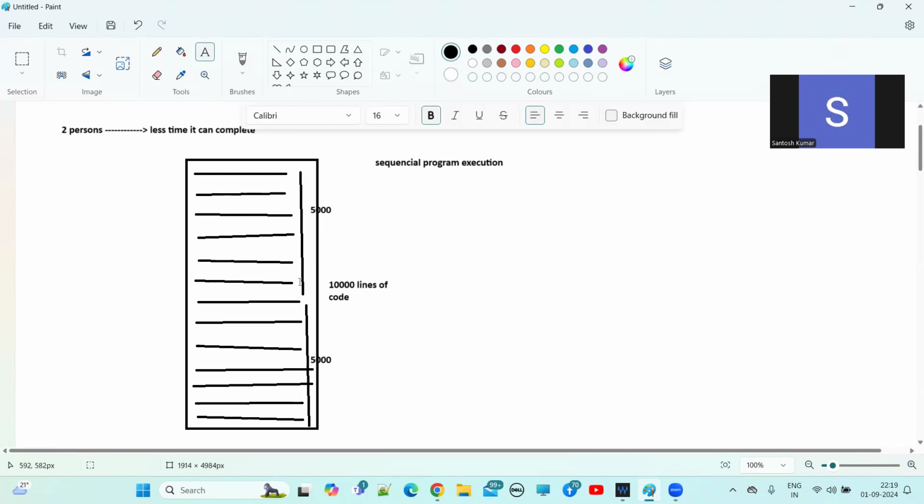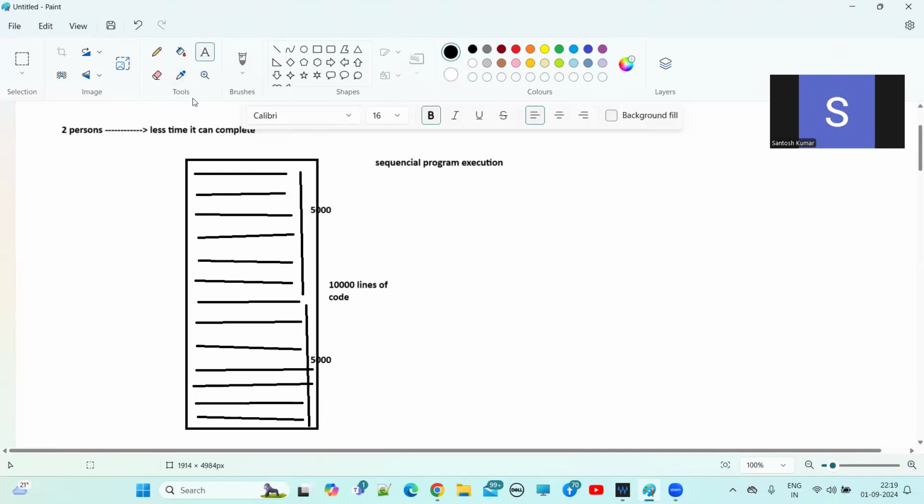Clear? Now, instead of executing the total 10,000 lines of code one by one, why can't we execute the first 5,000 lines and the other 5,000 lines parallelly, because these are independent of each other?